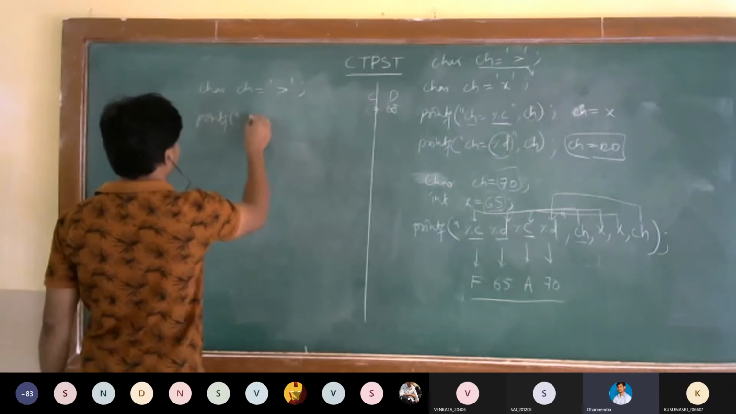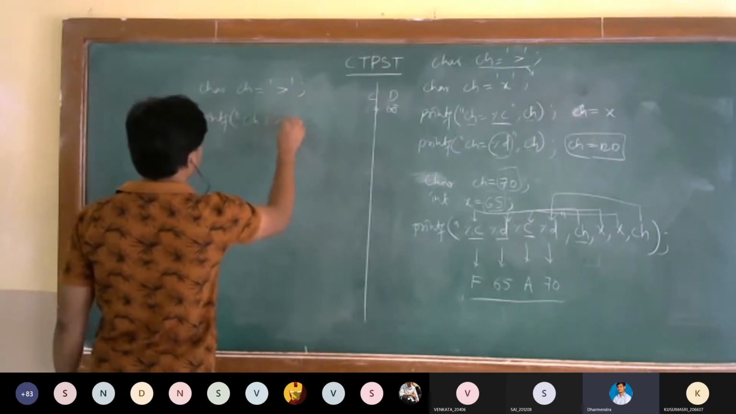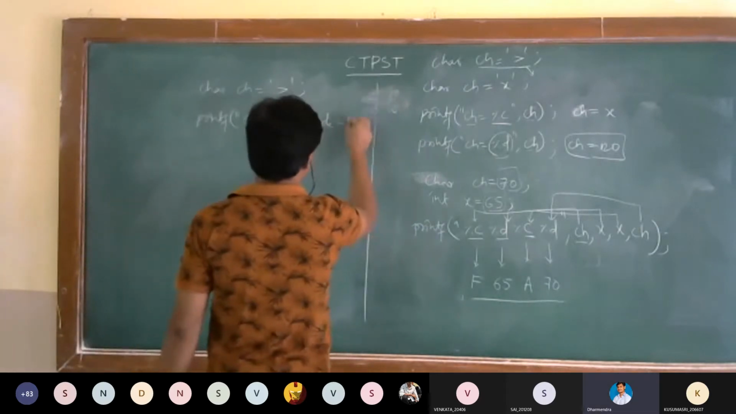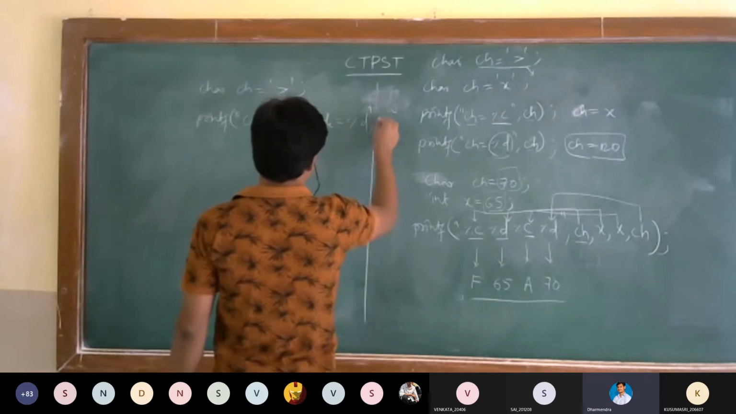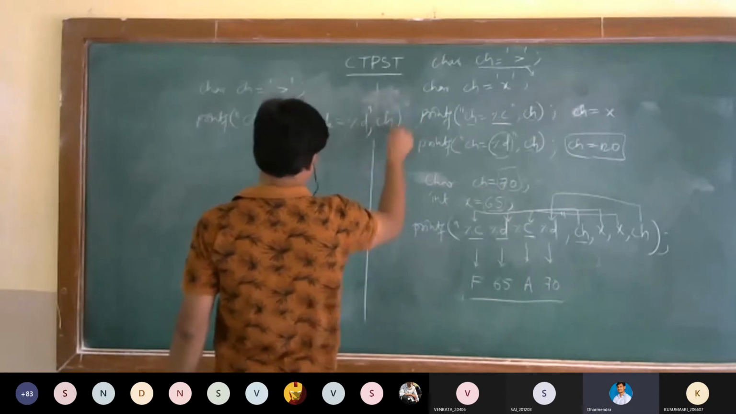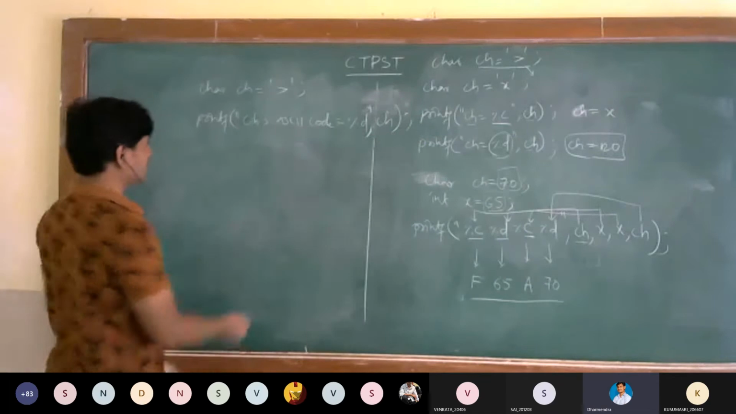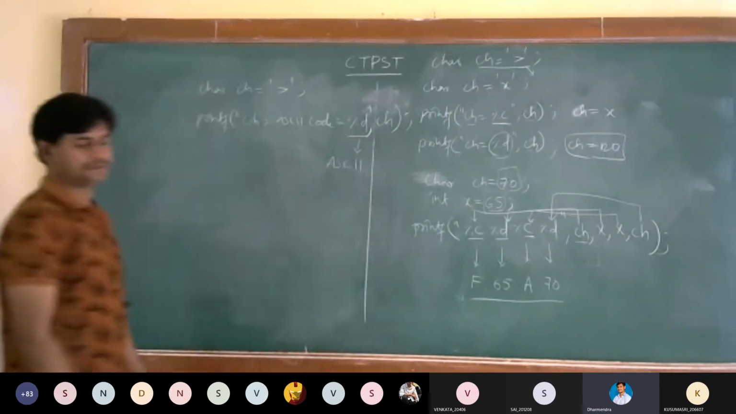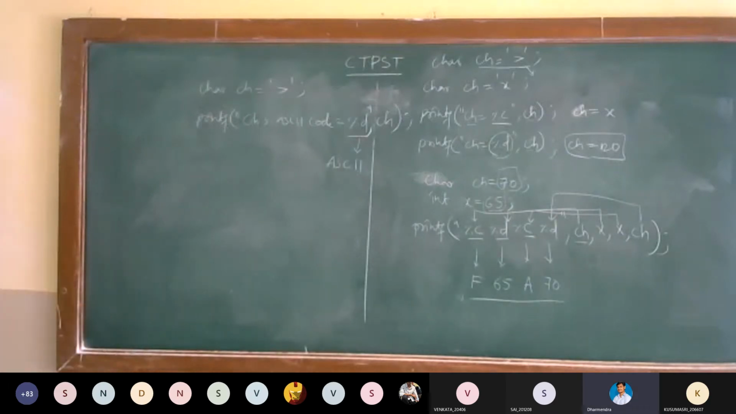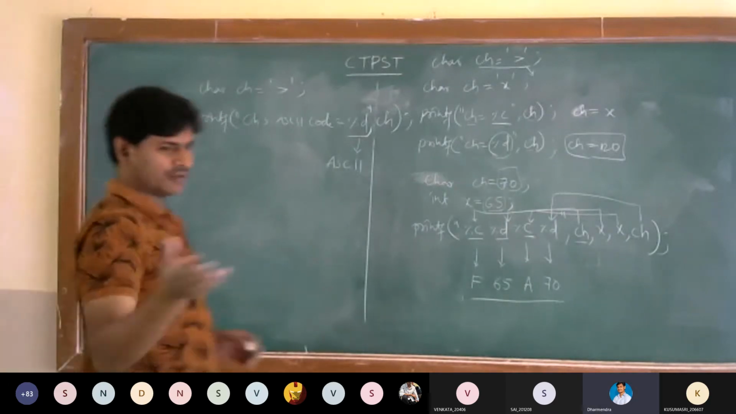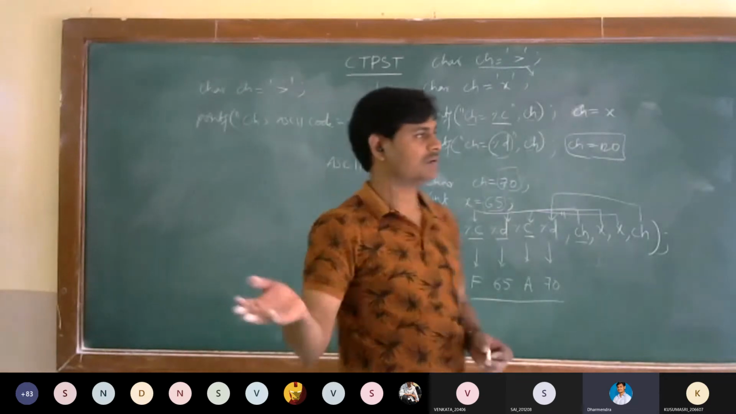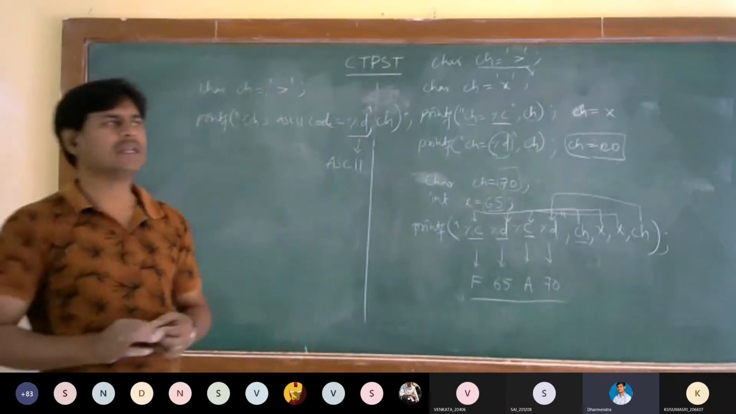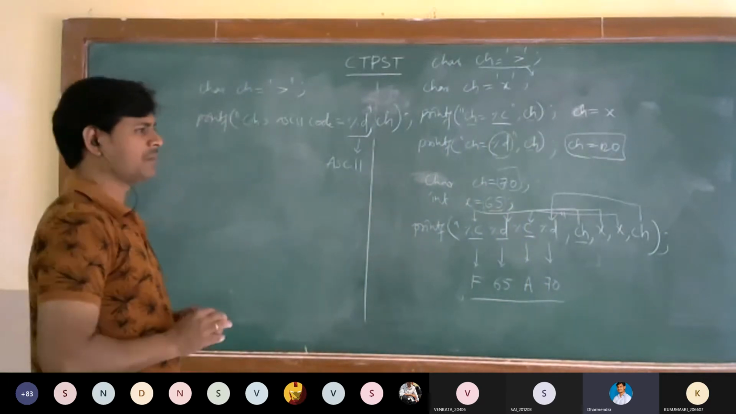Just print ch and its ASCII code like this. How can I print? Simply take the percentage d, the reference is ch, comma ch. The ASCII code will be printed. Like that we can identify the ASCII code. You will get the chart in a Google search. Sir, ASCII code has only English letters.